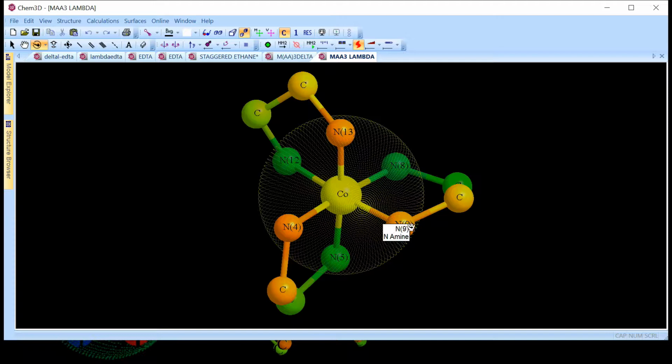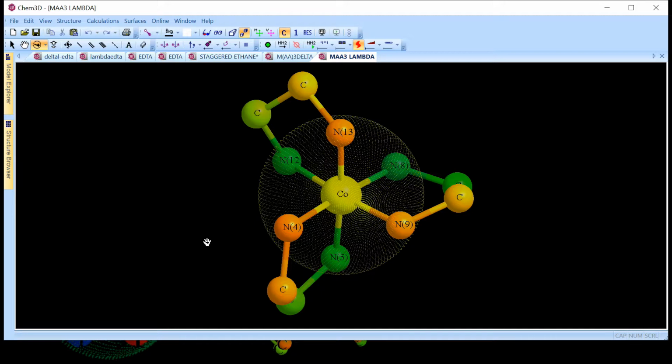N9 is connected to N8. Going from N9 to N8 requires an anti-clockwise movement. And in the same way, the third front atom is N4. Again, it is connected to N5. And moving from N4 to N5 requires an anti-clockwise movement. And therefore, this is going to be your lambda isomer. I hope this is clear to you.